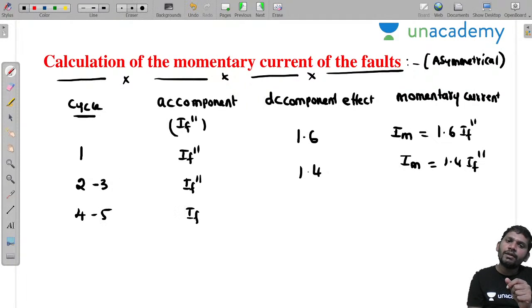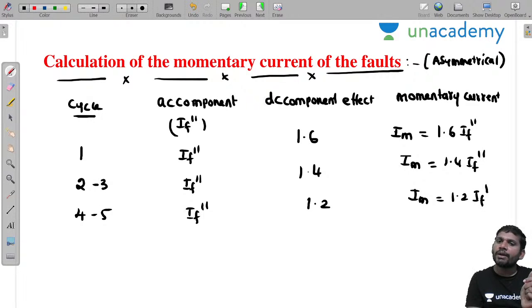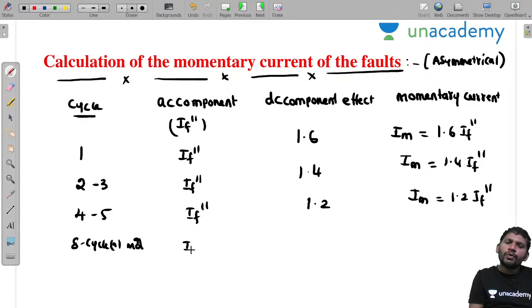If it is 4 to 5 cycles, then for the momentary current, let the AC component of current be IF double dash, and the DC effect you can consider as 1.2. Then the momentary current is 1.2 times IF. Yes, sir, this is 4 to 5 cycles, 1.2 times. Then if it is up to 8 cycles or more, you take IF double dash as the momentary current, and the DC effect is 1.0, sir. Then you get Im equal to 1 into IF double dash.